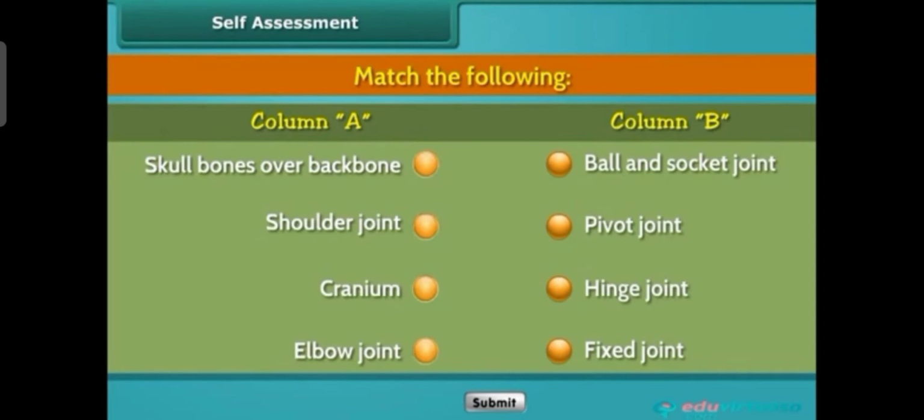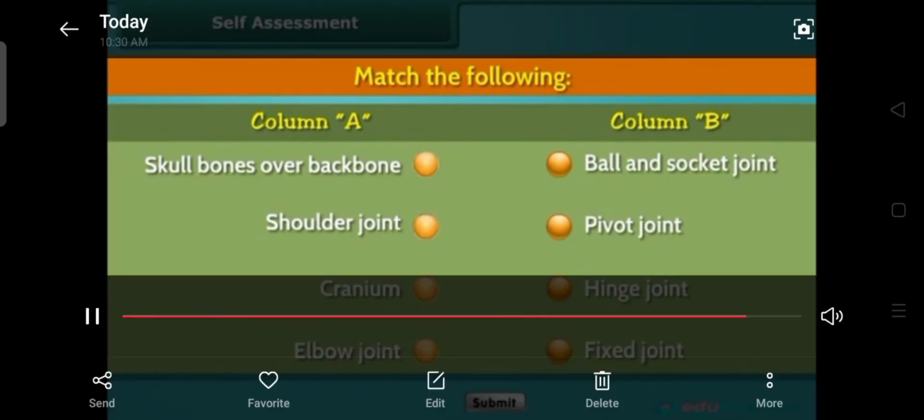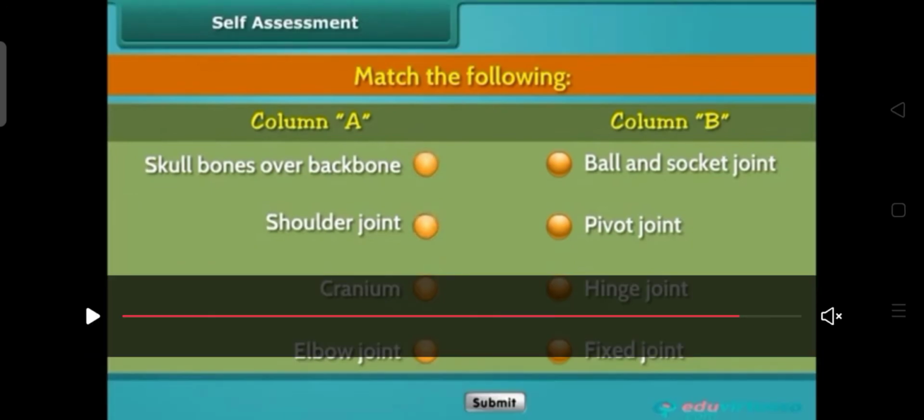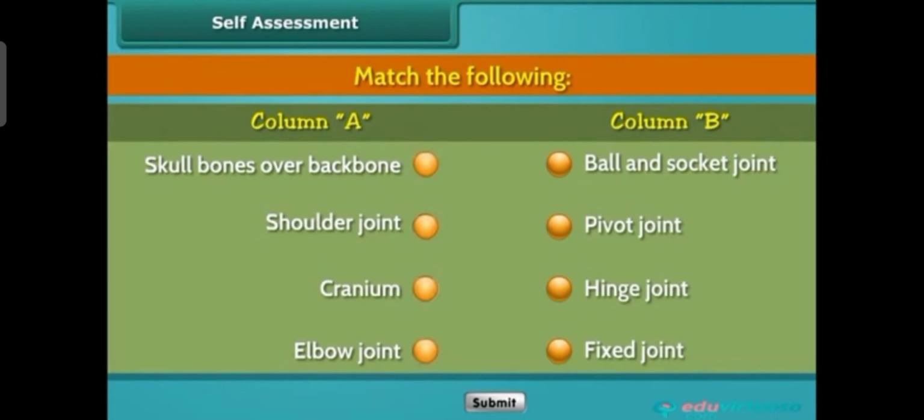Okay, you have studied about the different bones and the type of joint. So here, which are the bones that have been given? Skull fixed on a backbone is the first one. Then the second one is shoulder joint. Third one is cranium. Cranium means the skull. The skull is known as cranium. And the last one is elbow joint.